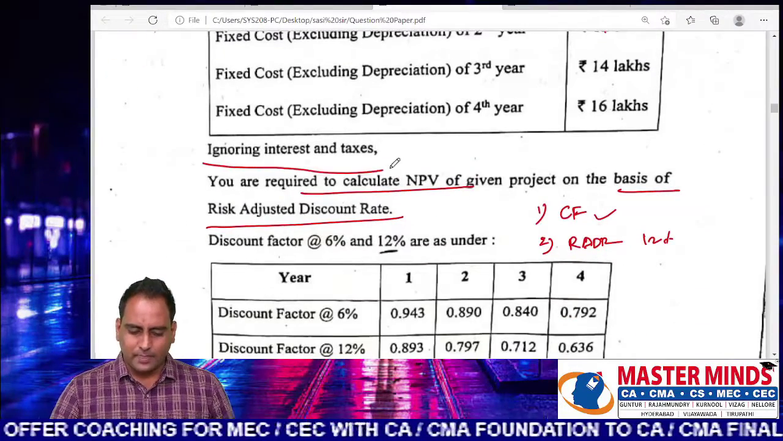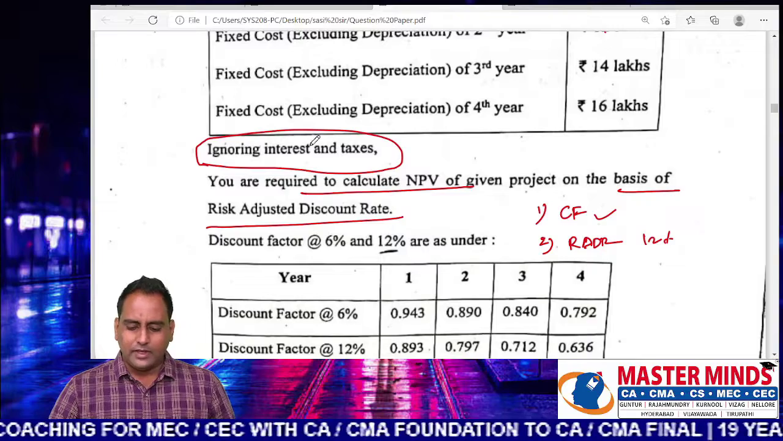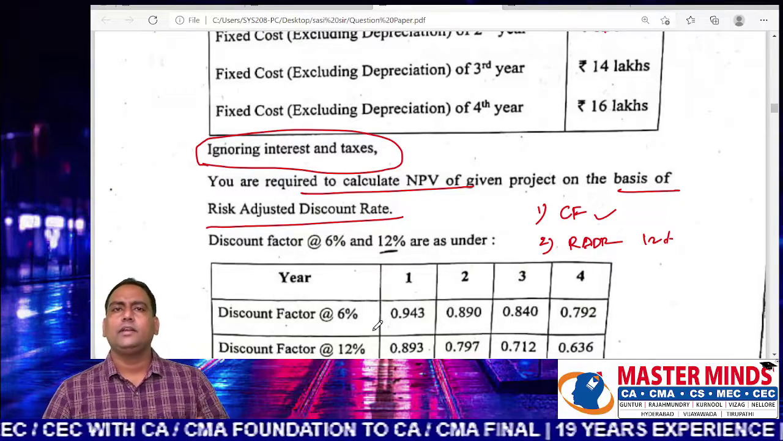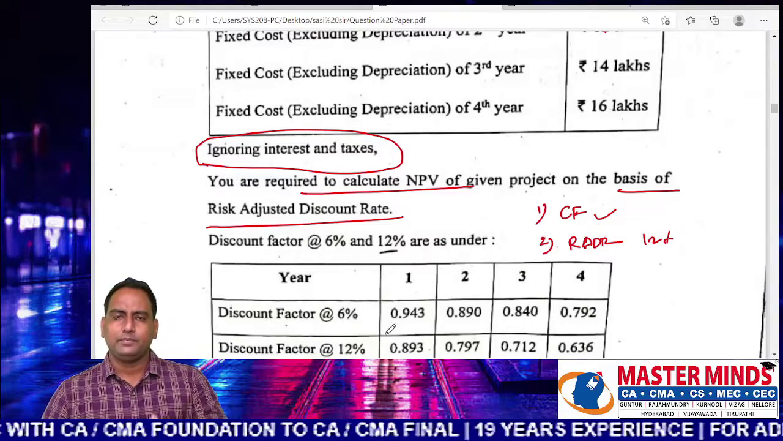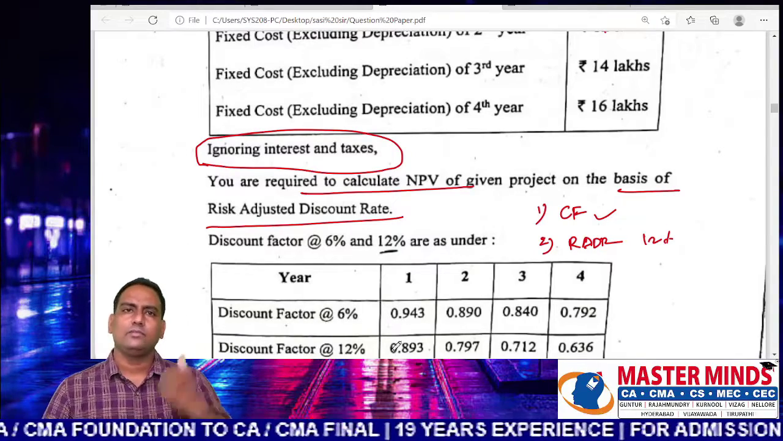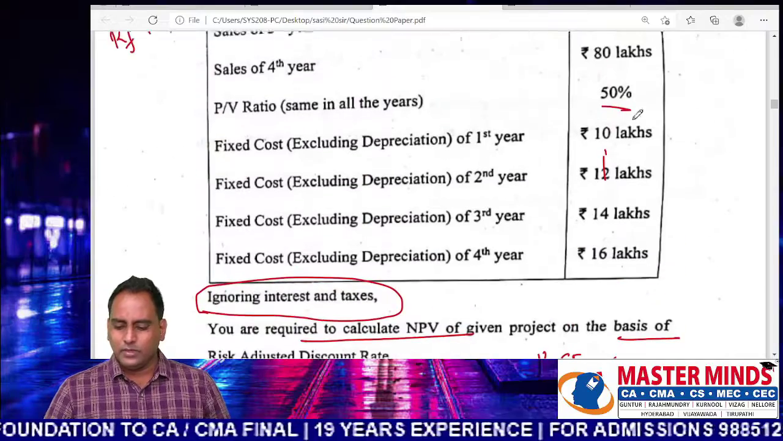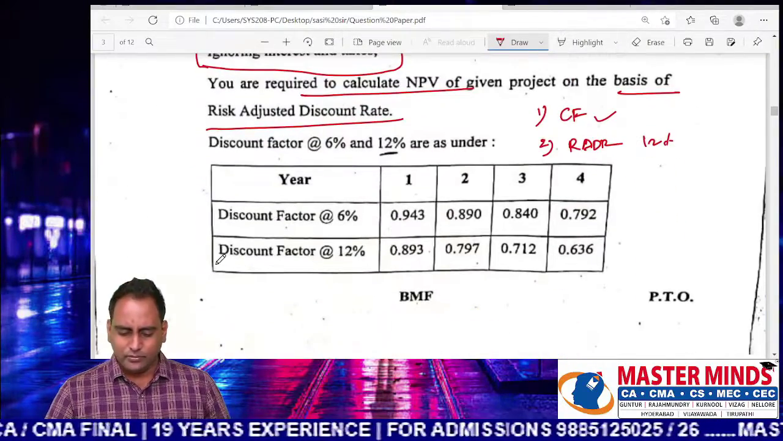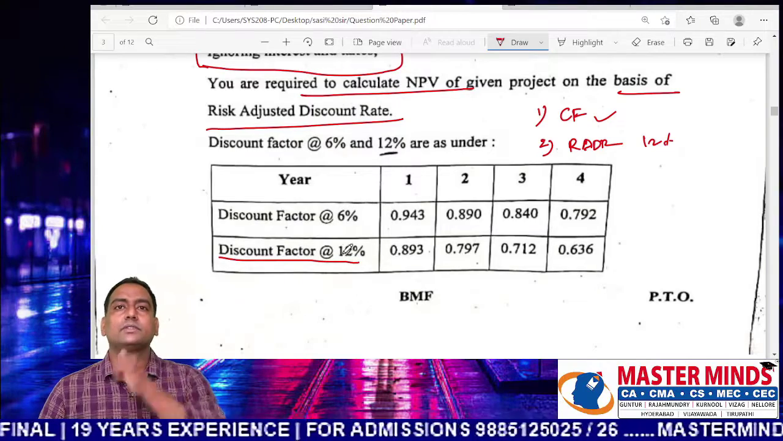You can see, ignore interest and taxes. That's all. If no interest and no taxes, PBDT becomes PAT. PAT becomes what? Cash profit. So this is how the cash flows are estimated. After estimating the cash flows, what do you have to do? You have to discount with 12%.